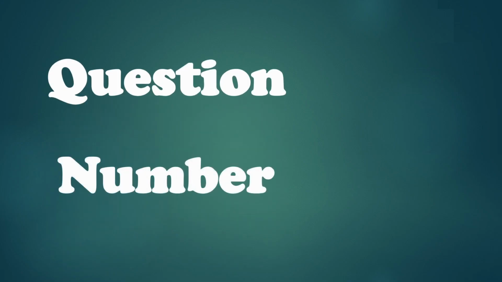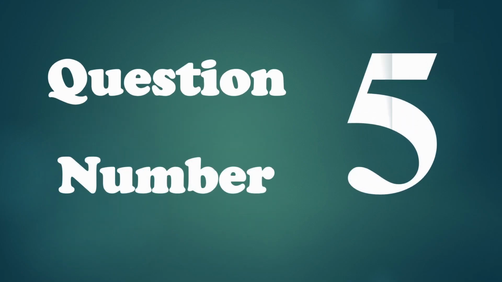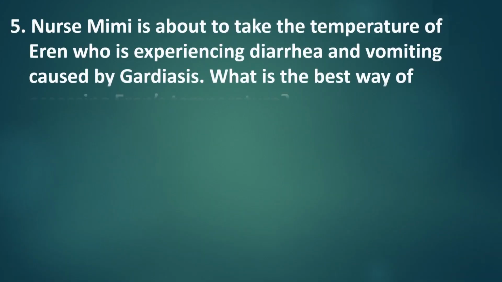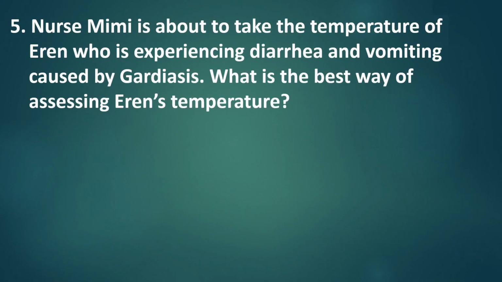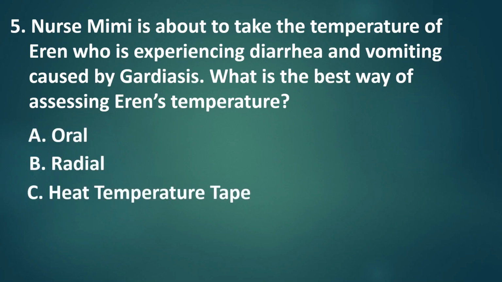Question number 5. Nurse Mimi is about to take the temperature of Aaron, who is experiencing diarrhea and vomiting caused by giardiasis. What is the best way of taking Aaron's temperature? A. Oral. B. Radial. C. Using heat temperature tape. Or D. Axillary.